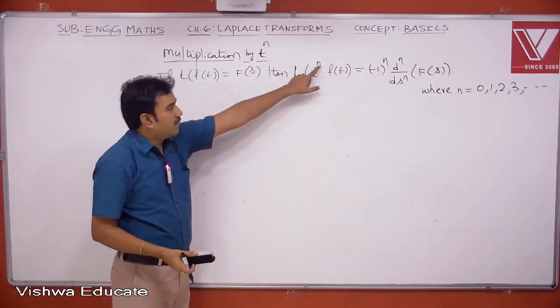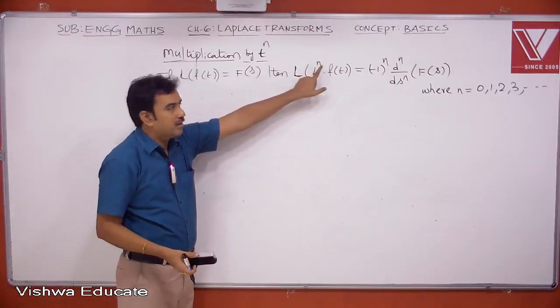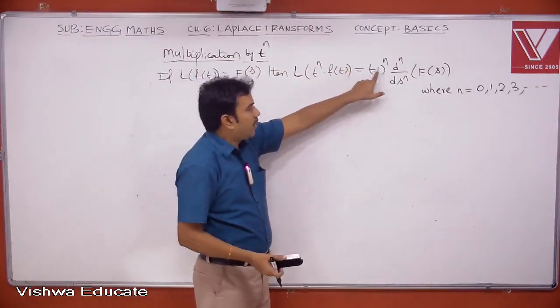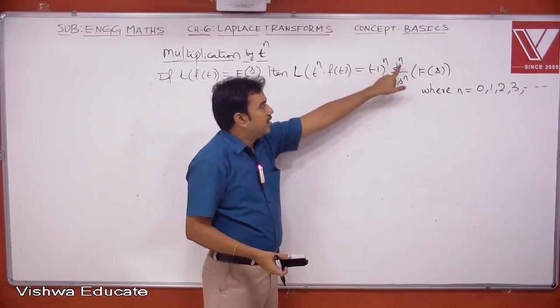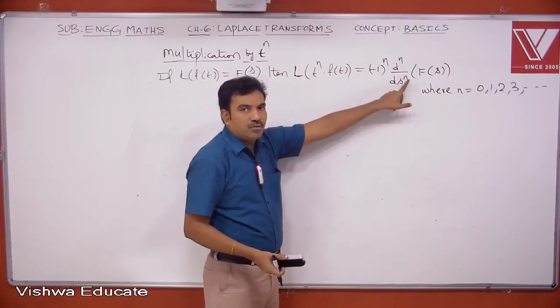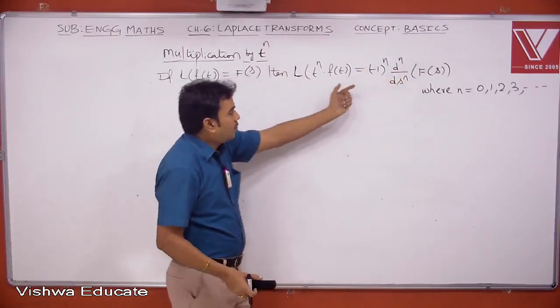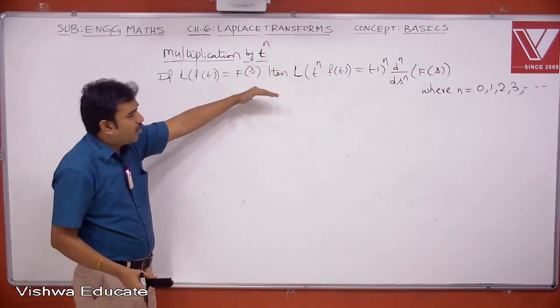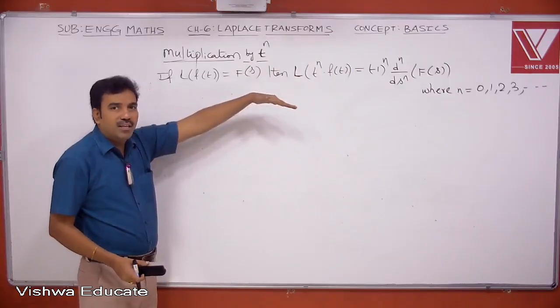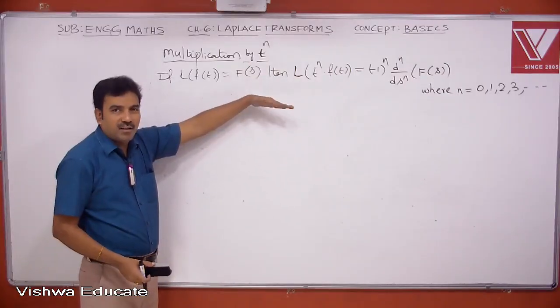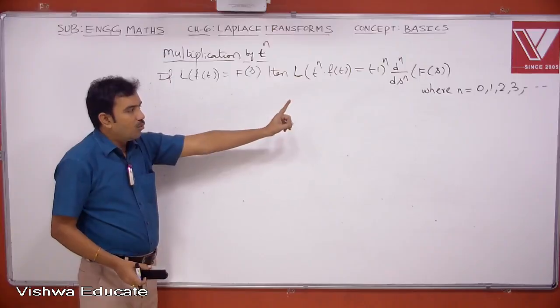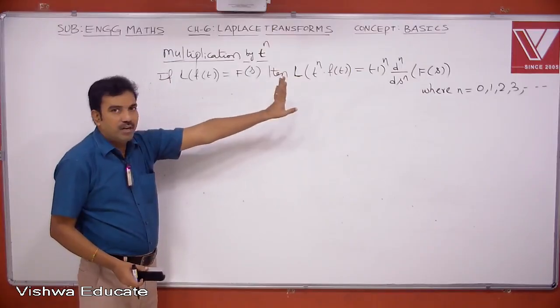So you can take n value 0. t power 0 is 1. Then its Laplace becomes (-1) whole power 0, which is 1, times d^0 by ds^0, that is the 0th derivative. Again you will get the same function. When n is 0, it is a trivial case. This is very useful when you take n value 1, 2, 3, etc. When you take n value 1, 2, 3, etc., it works very perfectly.